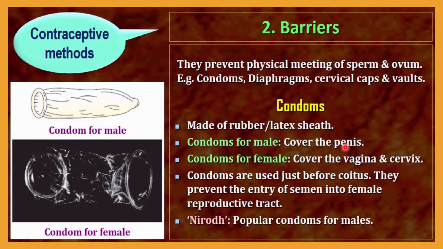Next, condoms are used just before coitus, that is, during sexual intercourse. They prevent the entry of semen into the female reproductive tract.